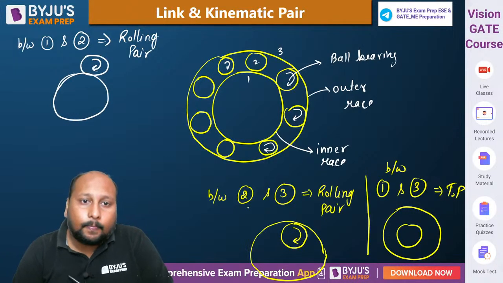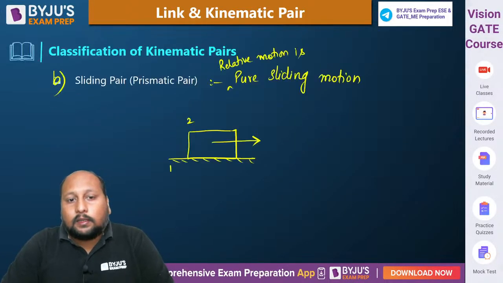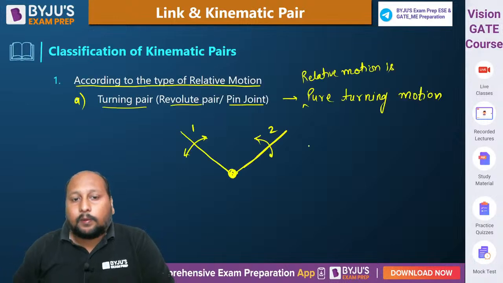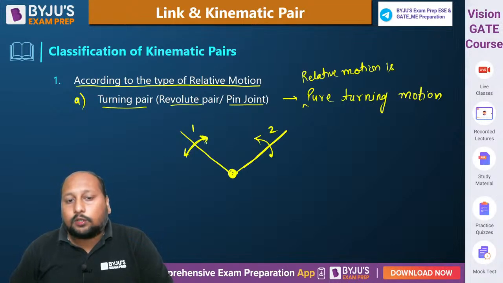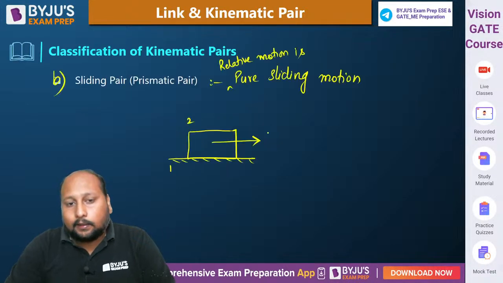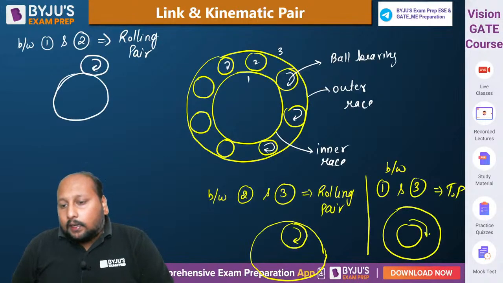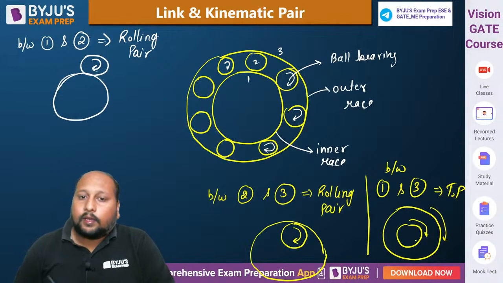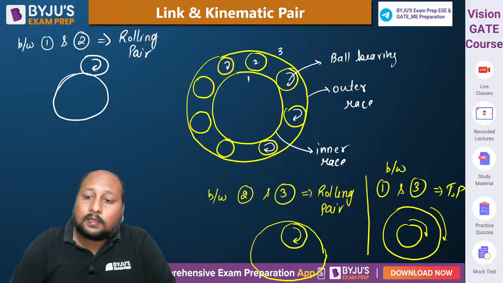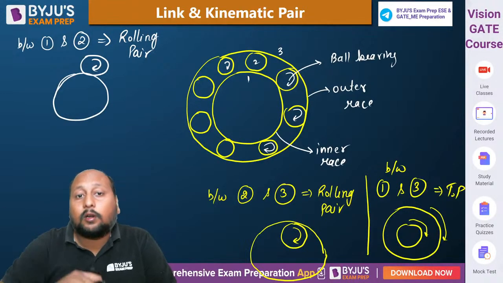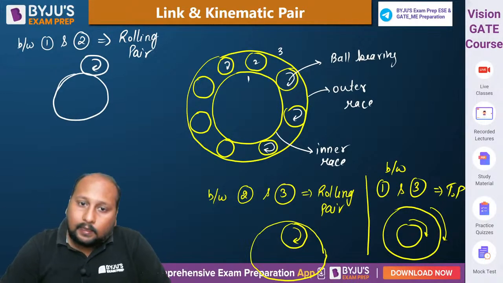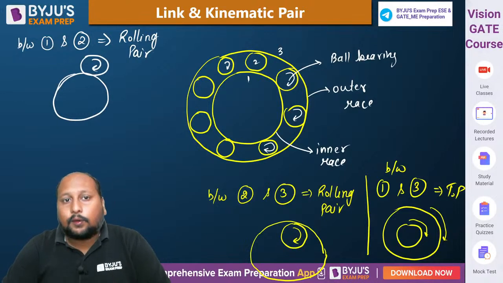In a turning pair, this is what happened. See, what happens in a turning pair or revolute pair, we are having a rotational motion. So in this example they are rotating. So here we are not having a rolling pair. This is a rotating pair or a revolute pair. We can call it a turning pair. Clear? Fine.